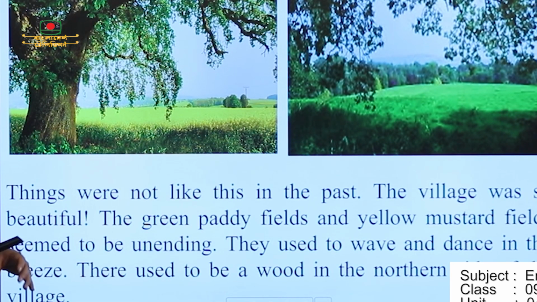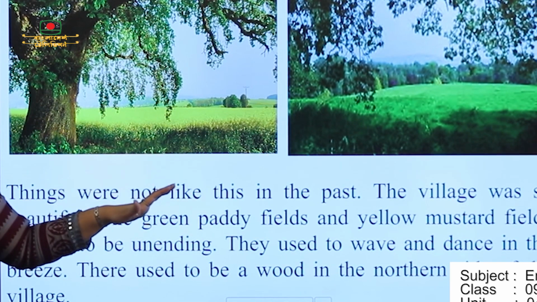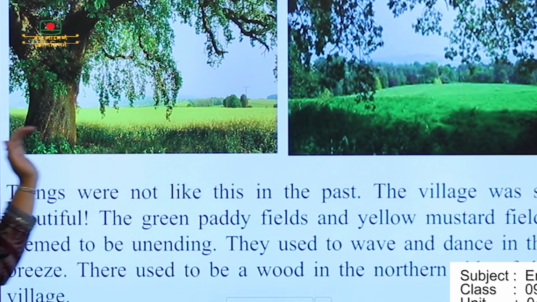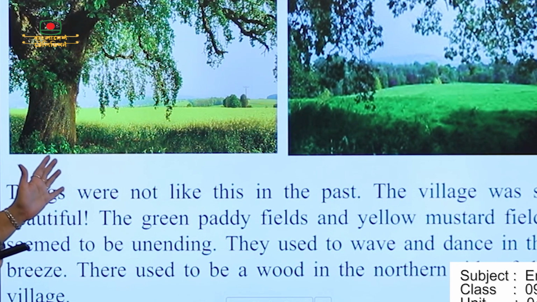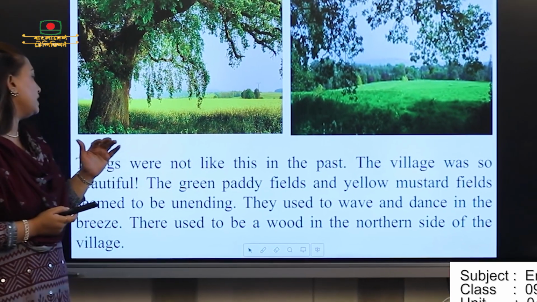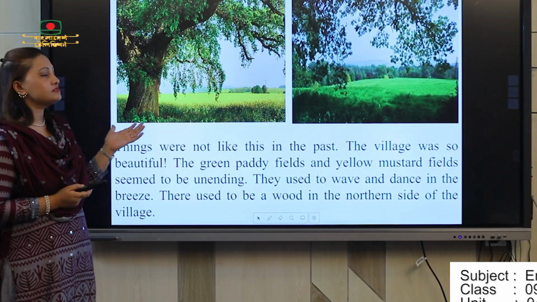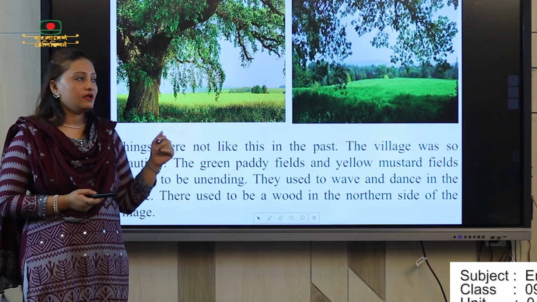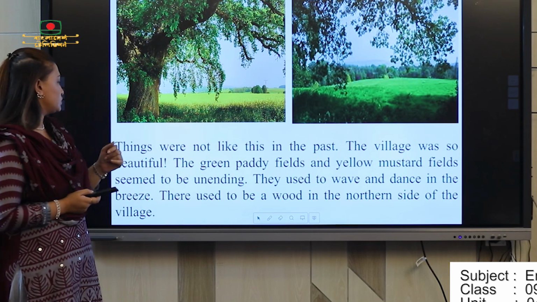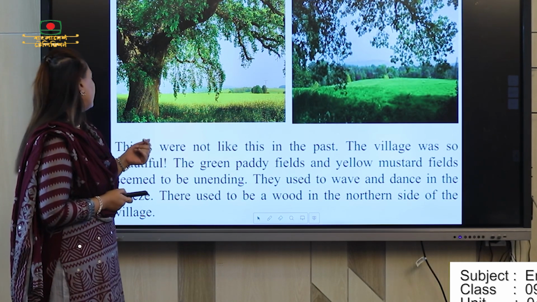And things were not like these in the past. The village was so beautiful. So this is the picture, a village. This is the picture from a village. The green paddy fields and yellow mustard fields seem to be unending. So you can see the picture is very nice, and this is the real picture of a village. They used to wave and dance in the breeze.